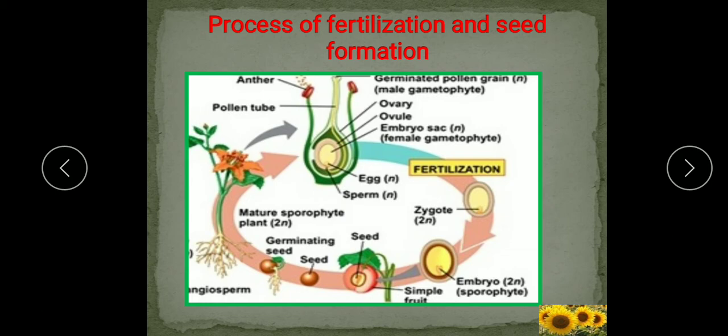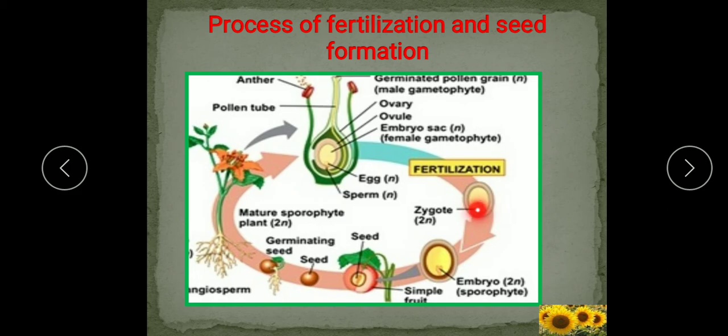Now one more thing here. After fertilization, all these sepals, petals and stamens fall off, and the stigma and style also wither away. Now the ovary contains ovules, and the ovule has the fertilized egg that we call a zygote.